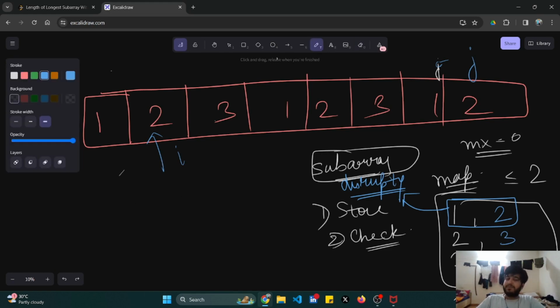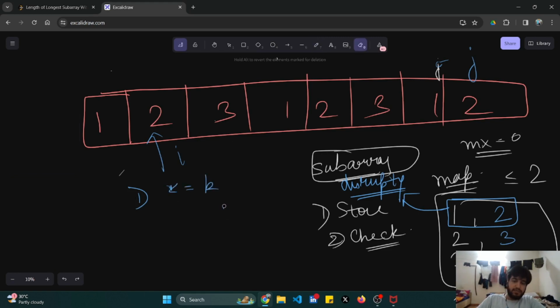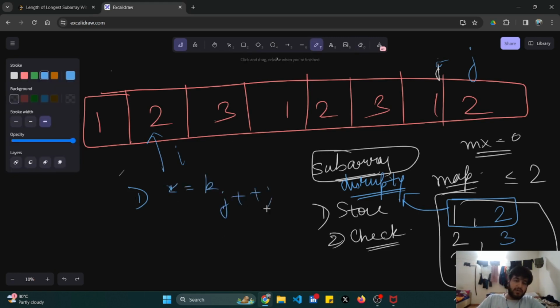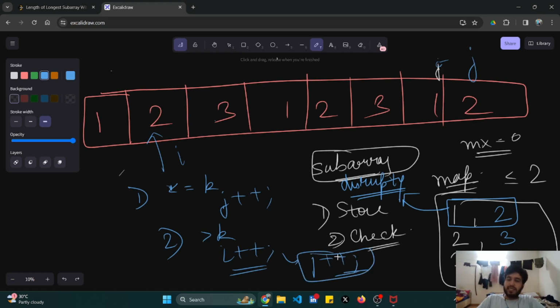It is simple. If the condition is being followed, just increase your j pointer, because you have to increase your range. If the condition is failing, just increase your I pointer, and at the end increase your j pointer. Why increase the j pointer? Because if you don't, this j would be calculated again. I'll just show you.